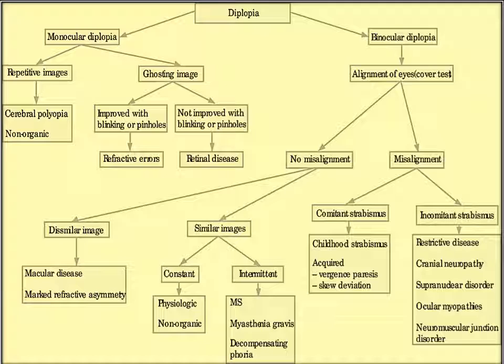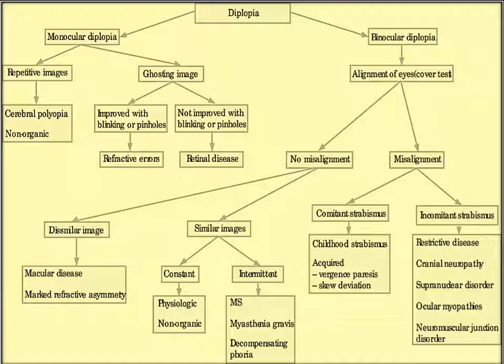If the images appreciated are similar, then we have to see whether they are constant or intermittent. If it is constant, then it's physiological diplopia, because here the visual axis is perfectly aligned and normal retinal correspondence is also present. So this is physiological. But if the diplopia is intermittent, not taking place every time, then it can be due to multiple sclerosis, myasthenia gravis, or decompensating phoria.